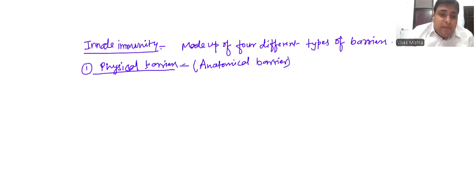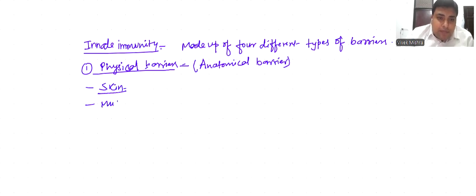This barrier is mainly formed by two important components or organs of our body. First is skin. As we know, skin is the largest organ of our body. It protects us from disease-causing pathogens. It works as a barrier between the environment and us. And second is the mucous membrane.